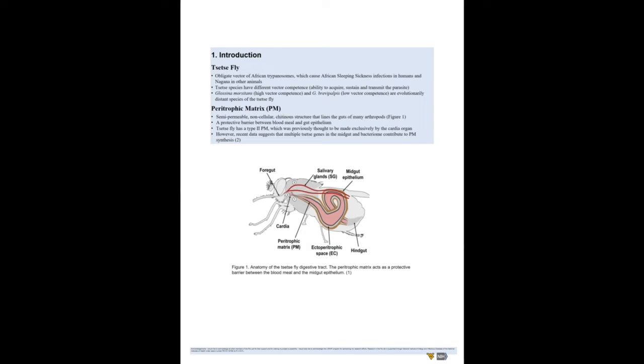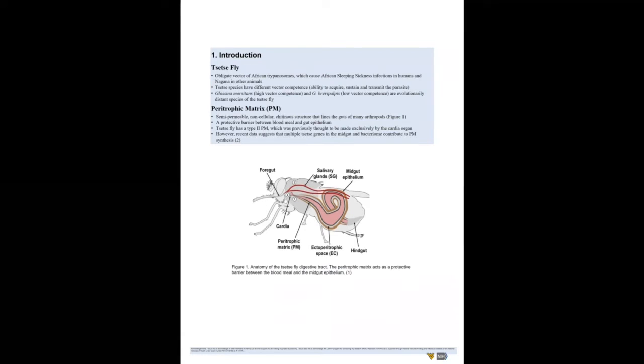African trypanosomiasis is caused by parasites known as trypanosomes, which are transmitted to human hosts through an insect known as the tsetse fly. However, tsetse fly species have varying vector competence, or abilities to sustain and transmit the parasite. Therefore, it is important that we understand how vector competence is determined.